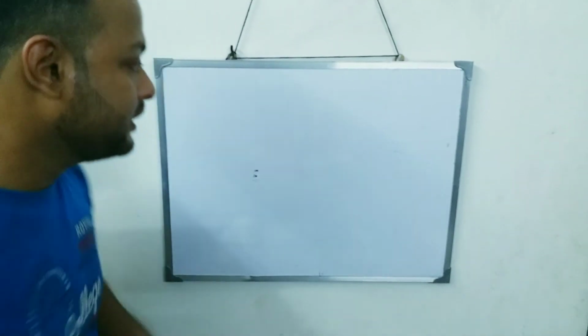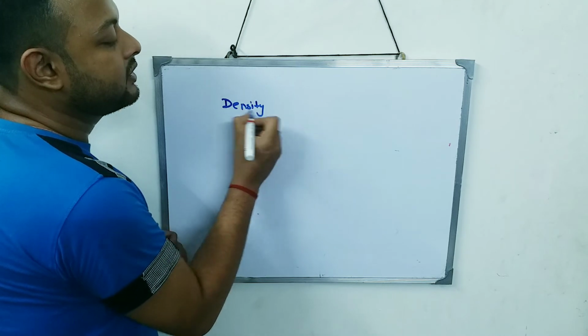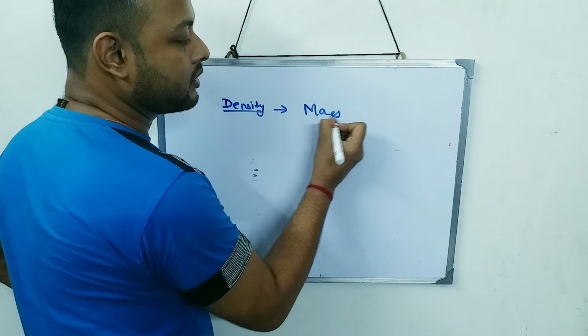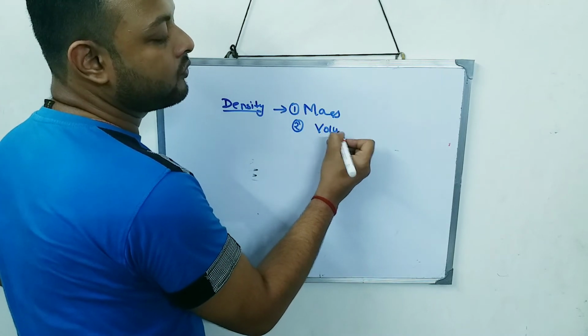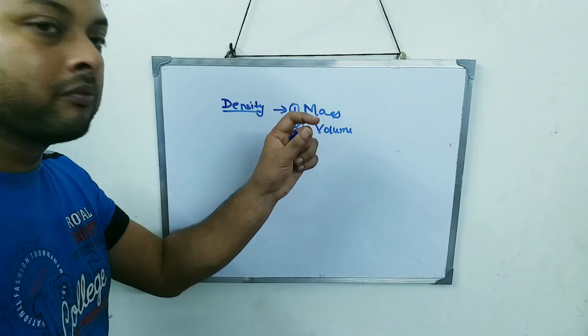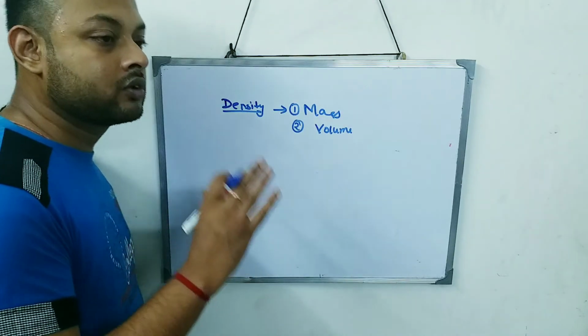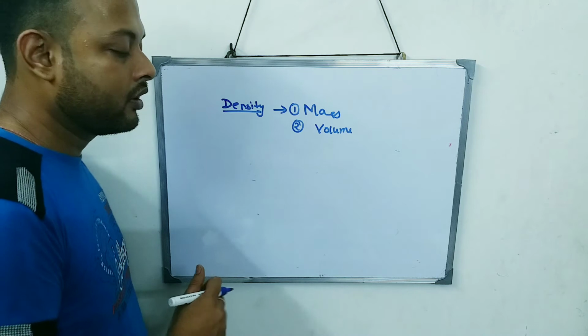Now density of a substance is related to two terms. One is mass and the second one is volume, because I told you that density defines whether the mass is more or less, or the volume is more or less. So the density of a substance depends upon two things, mass and volume.